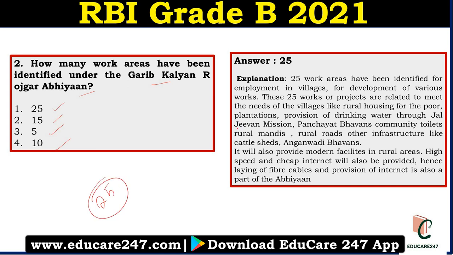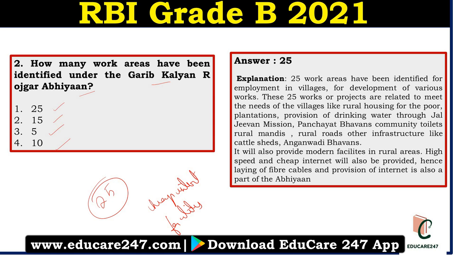25 work areas have been identified for employment in these villages and development of various public needs, which includes Panchayat Bhavan, community toilets, rural mandis, rural roads and infrastructure, cattle shed. This scheme also aims to provide cheap internet facilities. Remember, it also aims to provide cheap internet facilities. So laying of optic fiber cables is also a provision of this Abhiyaan.